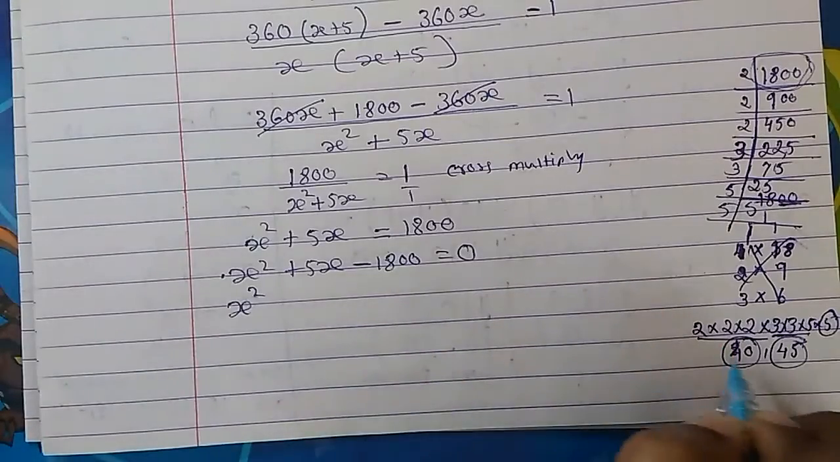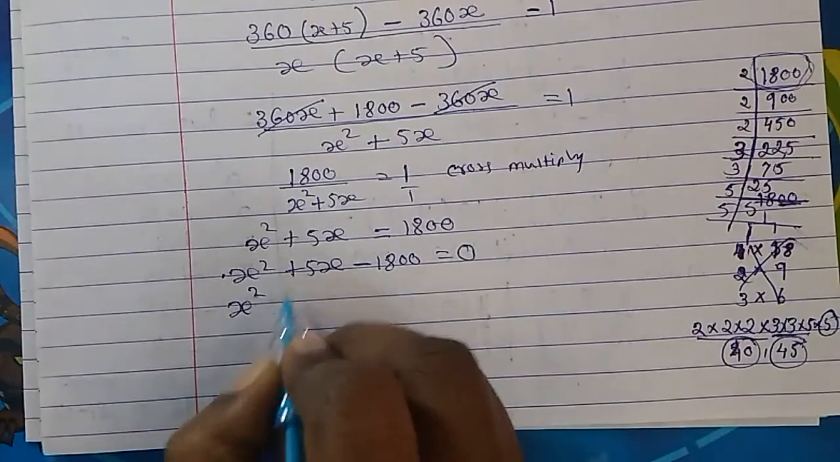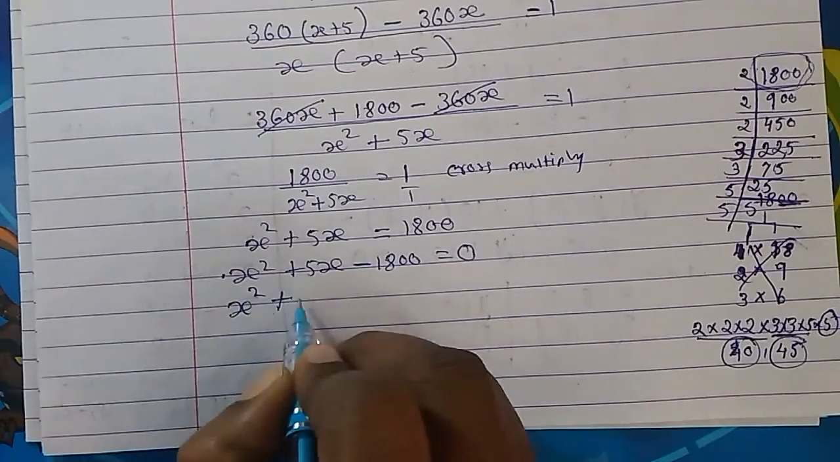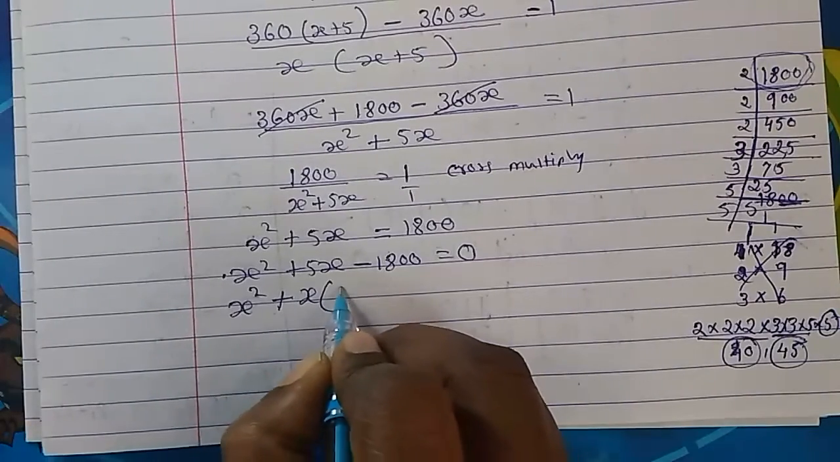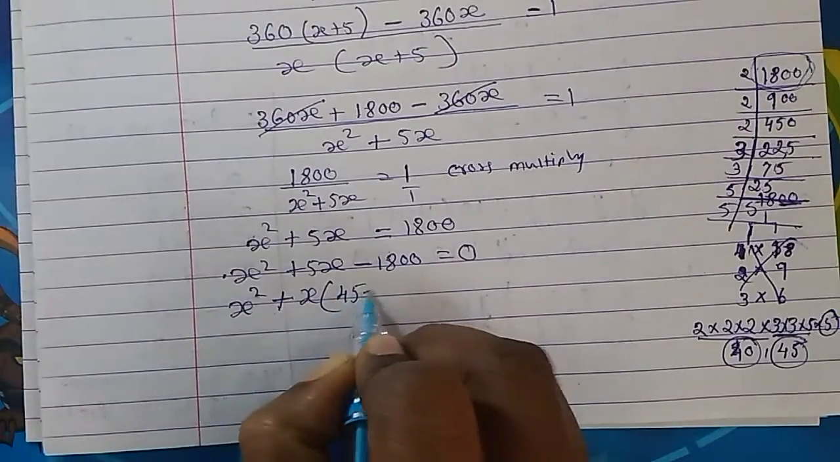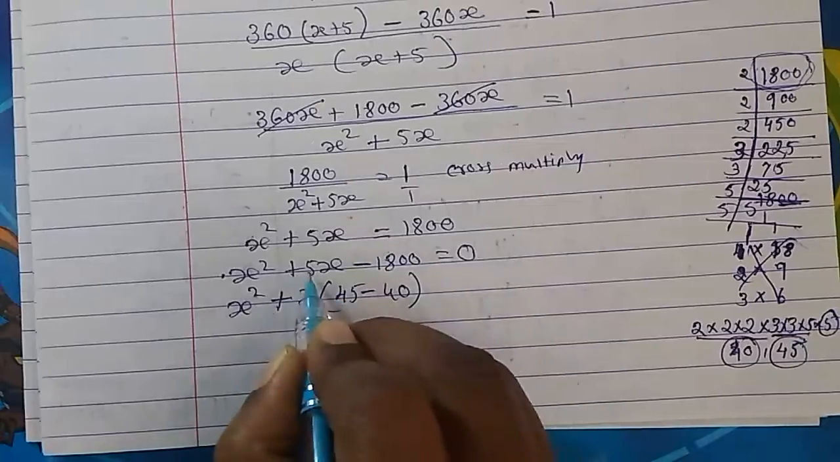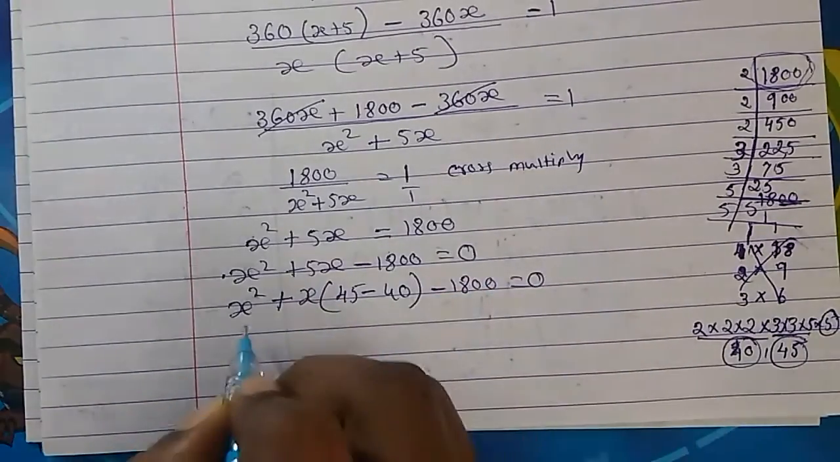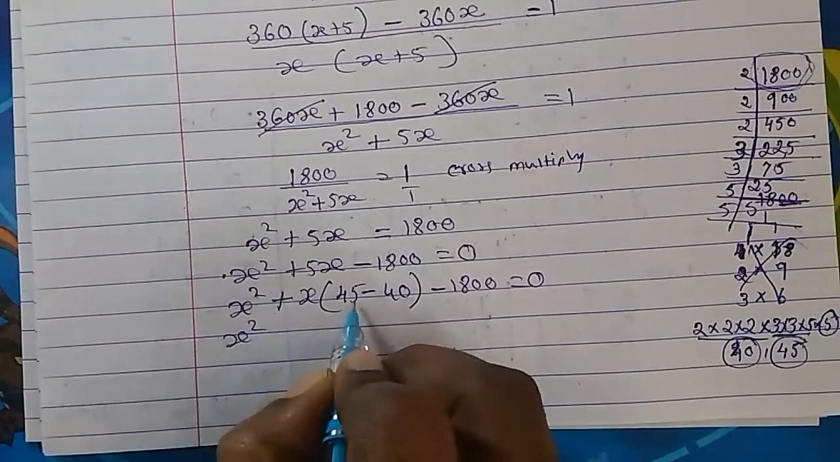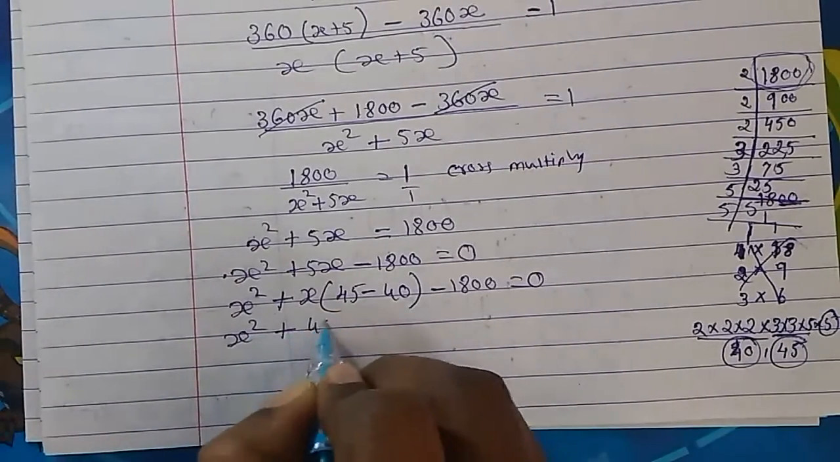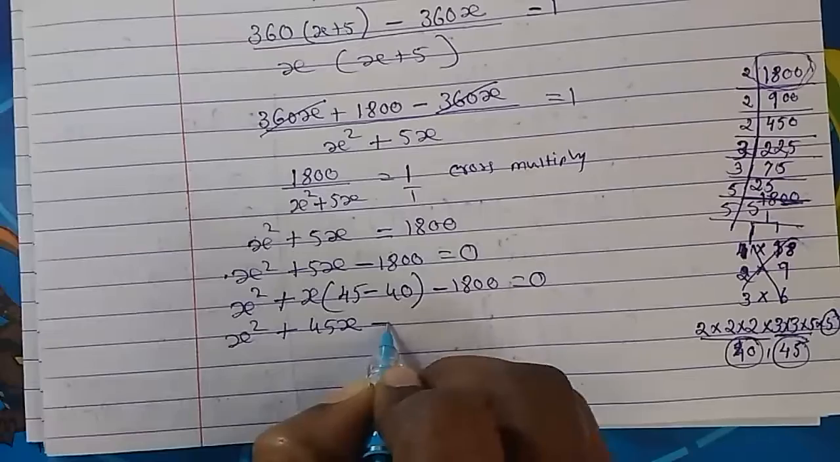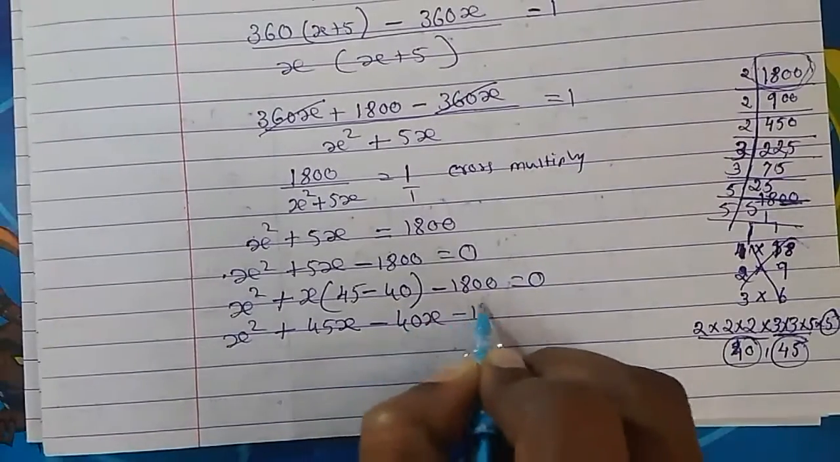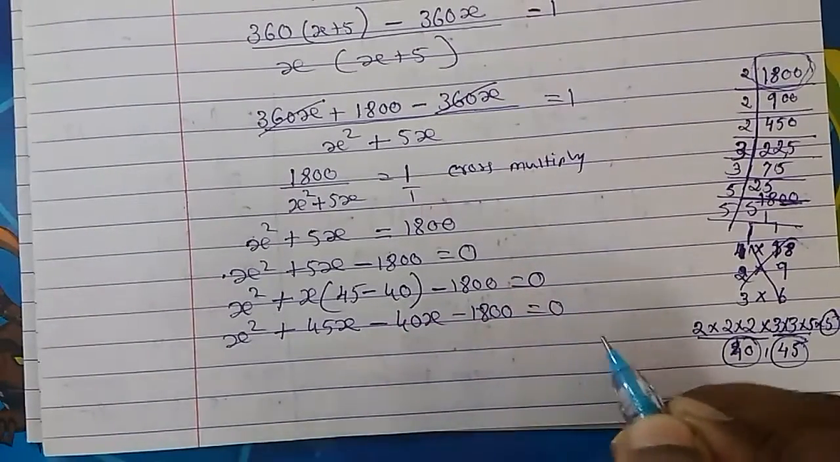Okay, so we will take these two numbers. So let's put plus here, x here. From 45, if we minus 40, we will get 5. Then 1800 equal to 0. So x square plus 45x minus 40x minus 1800 equal to 0.